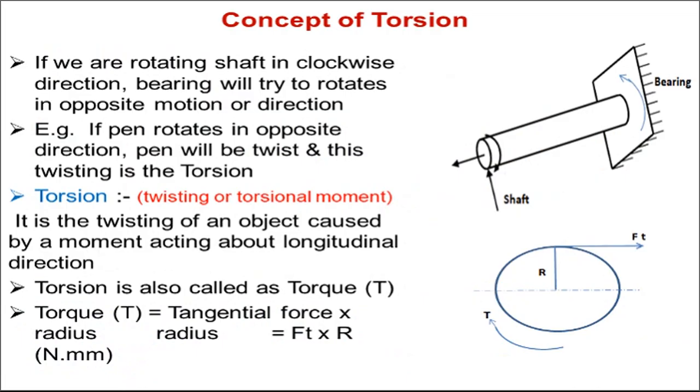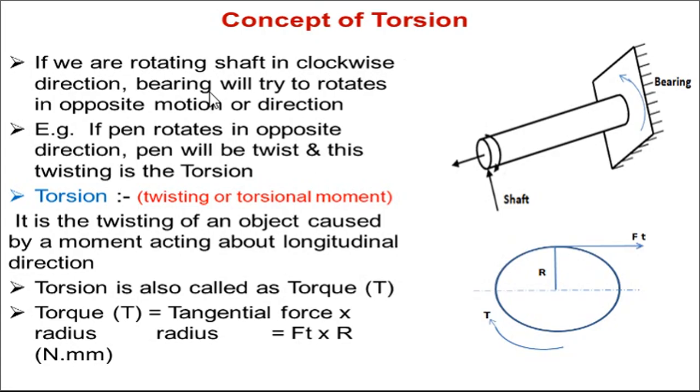So let us start the concept of torsion. First of all, torsion is nothing but twisting, a rotational movement. It is given to both ends of the shaft. Basically, as I told you, we are using the shaft here, which is of a circular cross section. It may be a solid or it may be a hollow material.